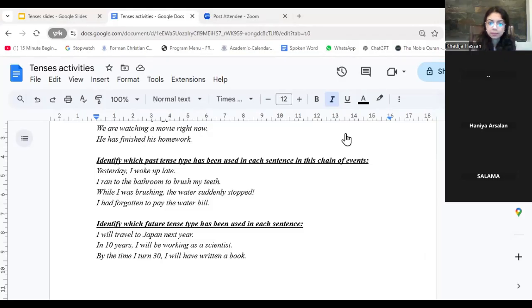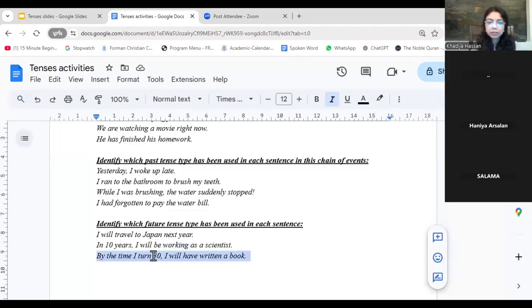What about the others? Mariam said future perfect. So it's actually future continuous. The reason being the word working gives away that in 10 years in the future, I will be working, right, as a scientist. So the word working gives it away.